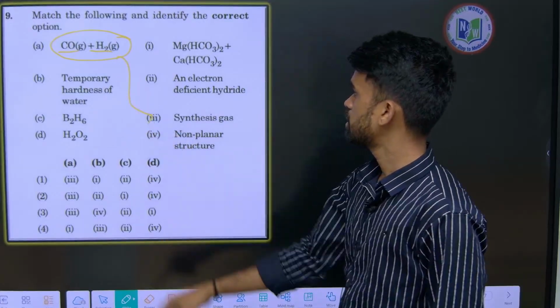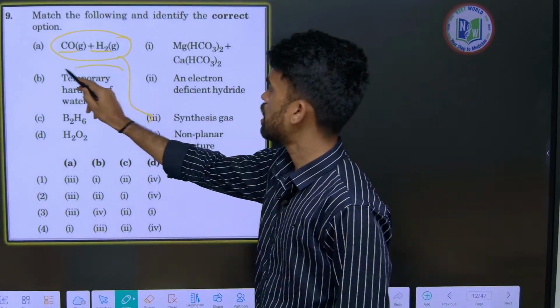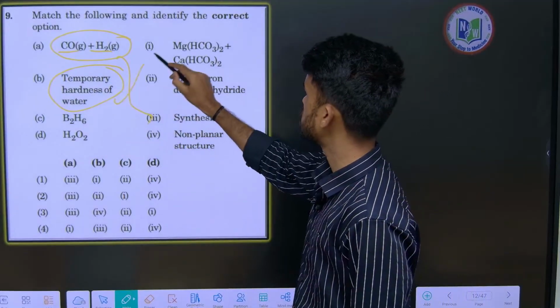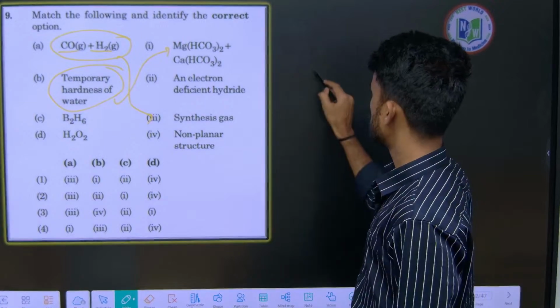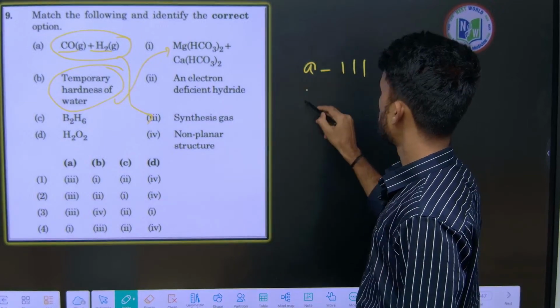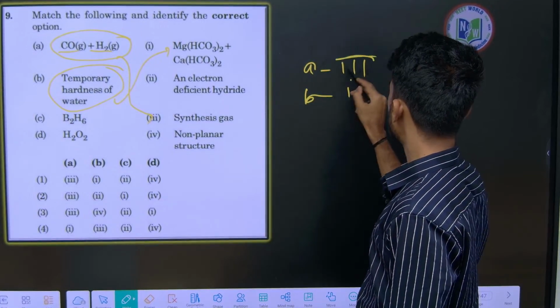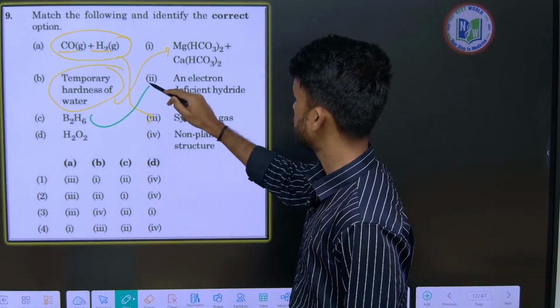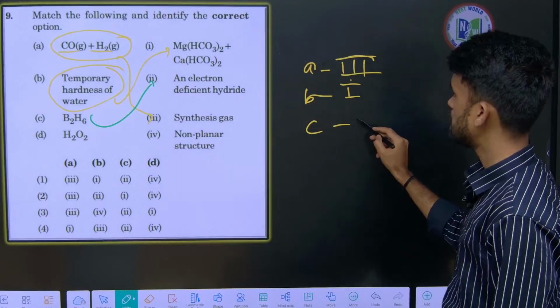So A3. Next, temporary hardness of water is caused by bicarbonates, calcium and magnesium bicarbonates. So B1. C, B2H6 is an electron deficient species, so C2.